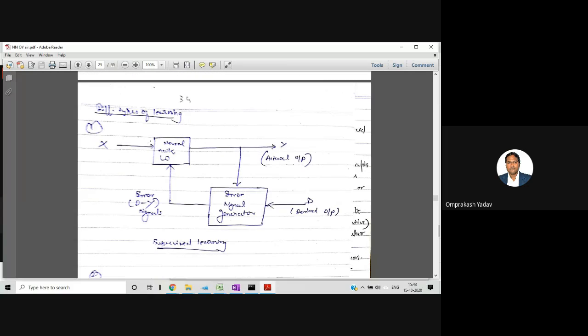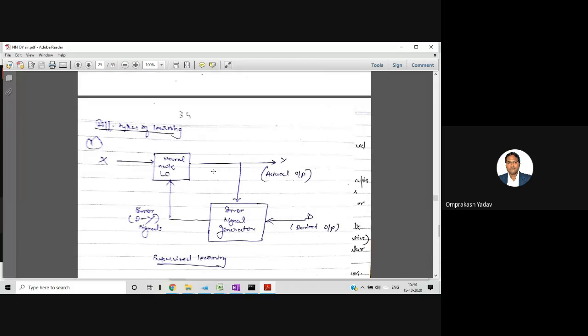This kind of learning, you can see it's visible in many of the animals also, even in human beings also. For example, suppose I want to learn anything, right? So I'll be learning from videos, lectures from the IIT and all. Okay, so that learning is what? It's not supervised learning.